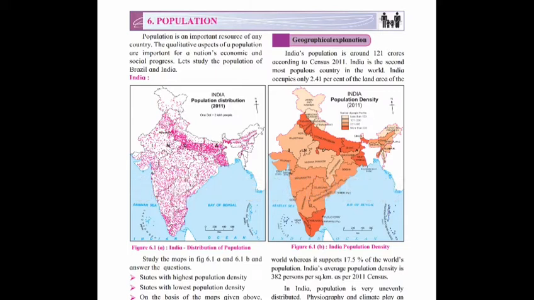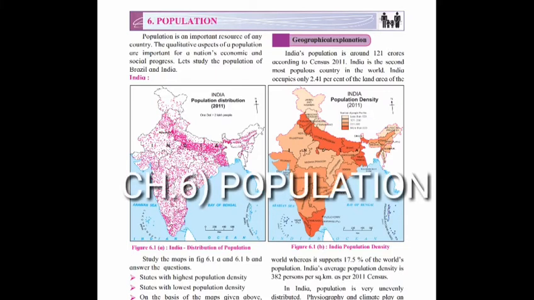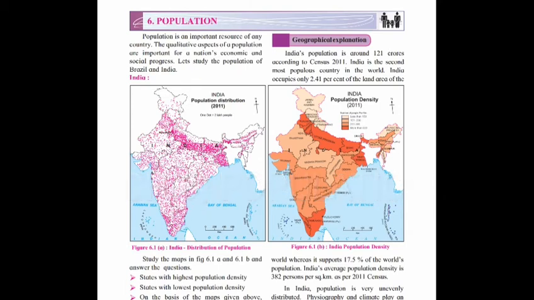Last time you learnt Standard 10th Geography Chapter 5, that is Natural Vegetation and Wildlife, that is Flora and Fauna of Brazil and India. Today we have to start chapter number 6, Population of India and Brazil.